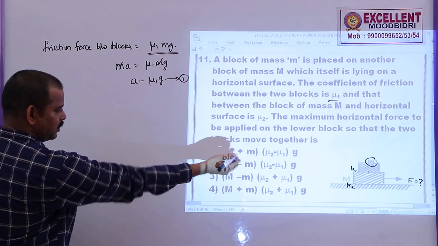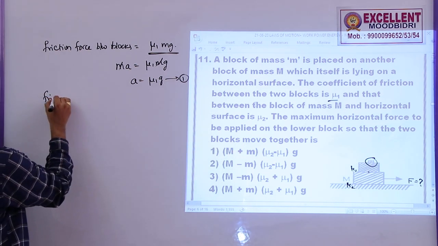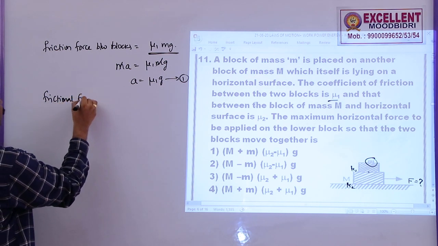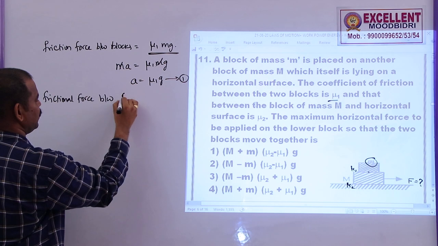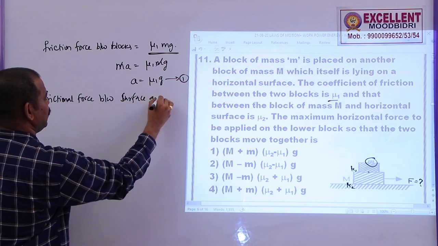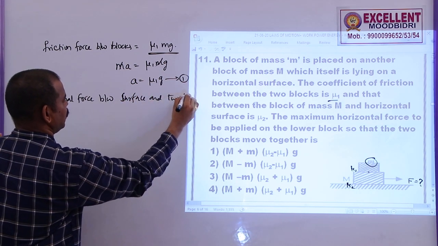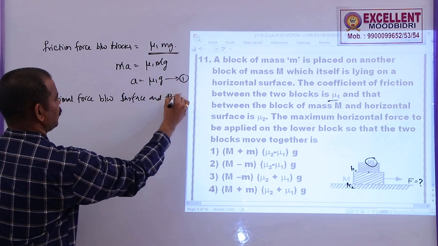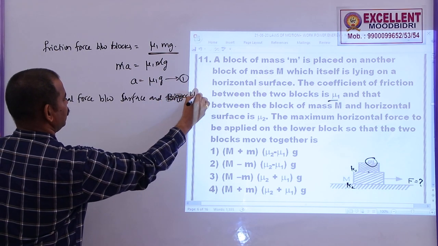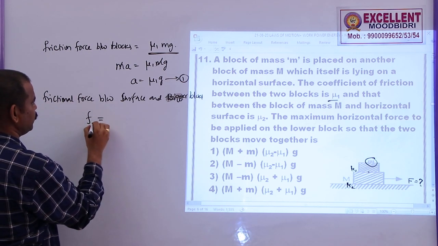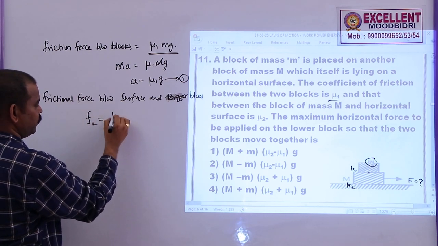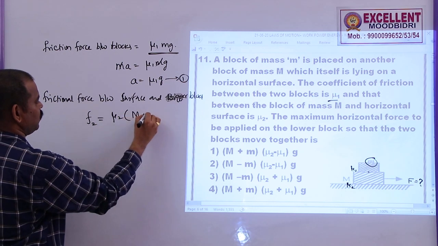Now let me take the second one. So what is the frictional force? Frictional force between the surface and the two blocks or the bigger block. So here the frictional force is given by F2 is equal to mu 2 into the total weight on this one.